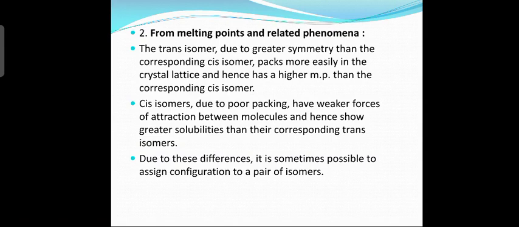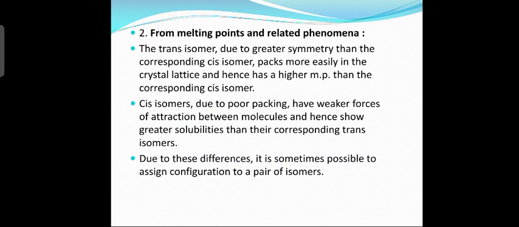So solubility is less. Now cis isomers, on the other hand, have poor packing. Poor packing means weak force of attraction. Weak force of attraction means you need not heat it to a high temperature to melt it. A low temperature is sufficient to melt, because the bond is weak and you can easily break it. Therefore the melting point is less.